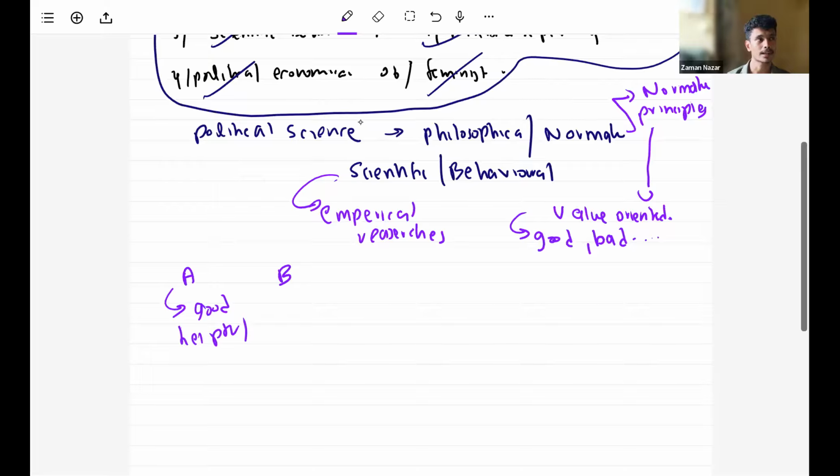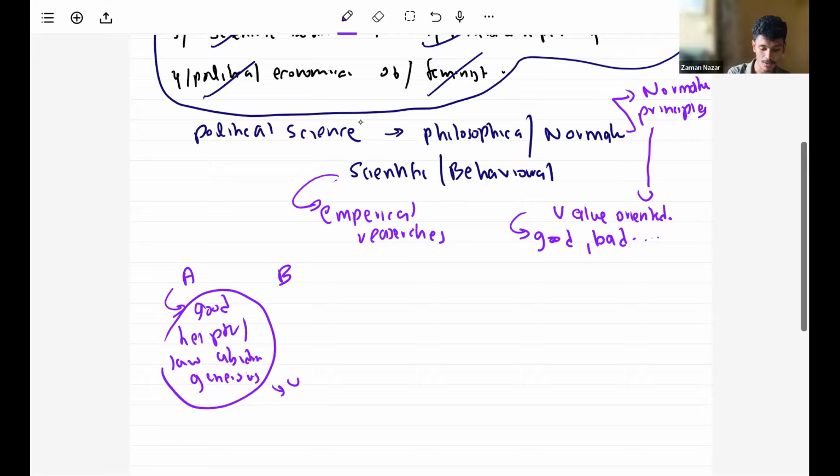Then what else can we say? Law abiding, generous. All these are what we call values. So what have we done? We have used the philosophical normative approach in order to identify political party A. Philosophical normative, normative philosophical, that's the approach we have used to study political party A.